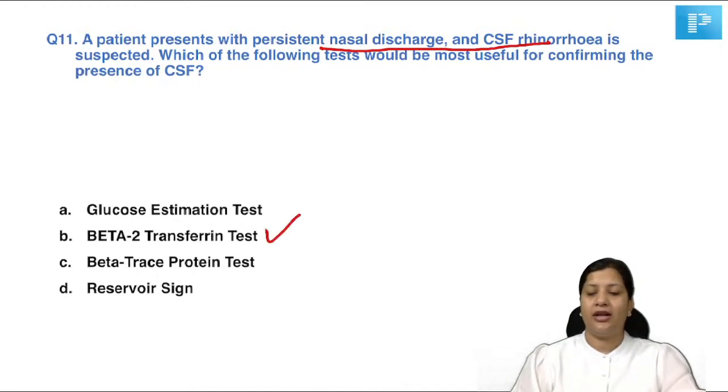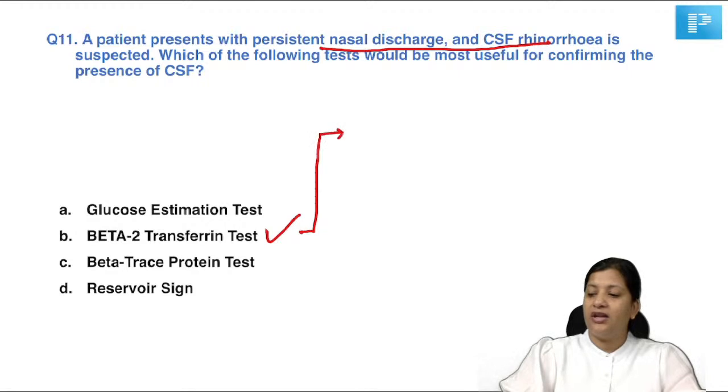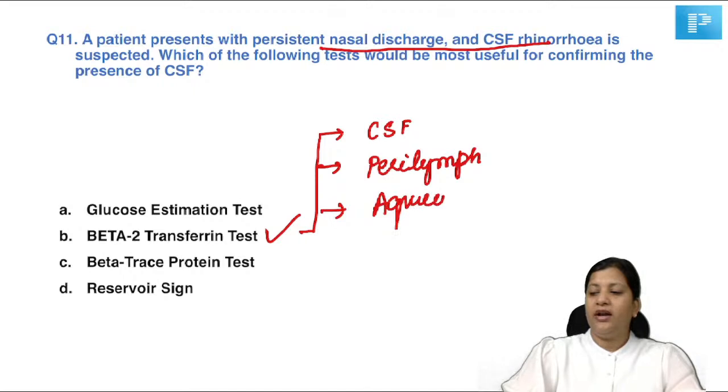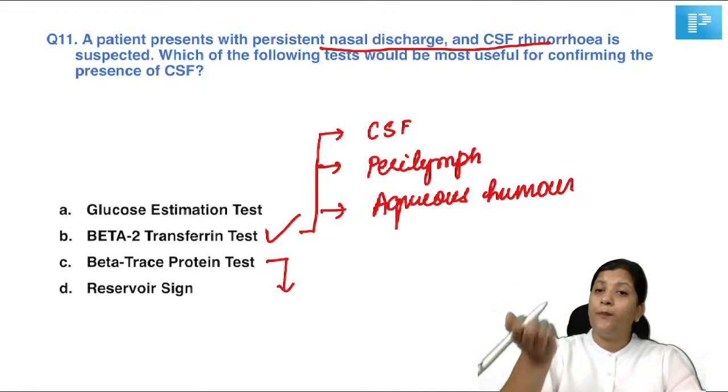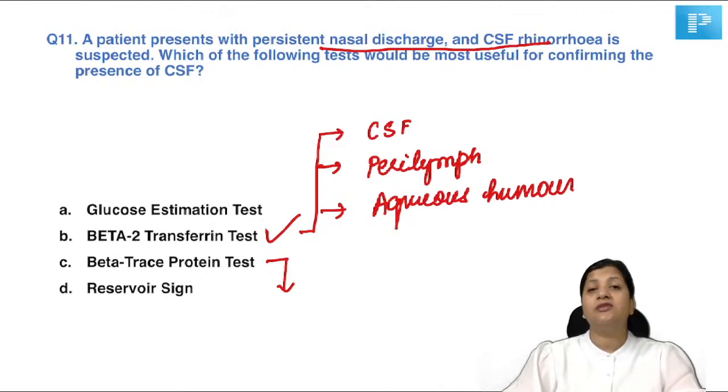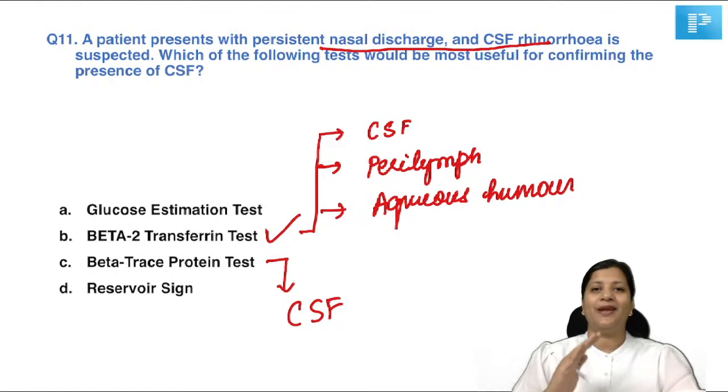That is absolutely right. But beta 2 transferrin is present in CSF, it is present in perilymph, it is present in aqueous humor. So it is not just present in CSF. But beta trace protein is a component of beta 2 transferrin. Here, beta trace protein is more specific, present only in CSF. It is not present in other fluids.